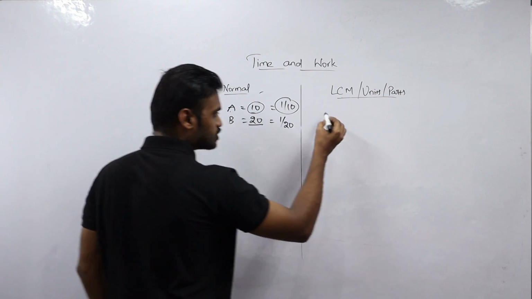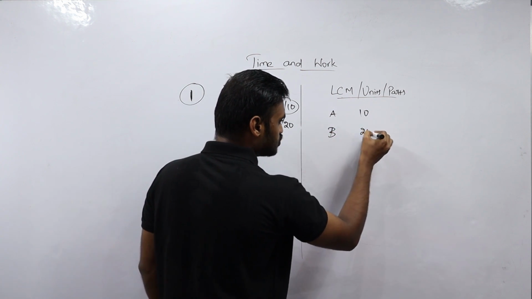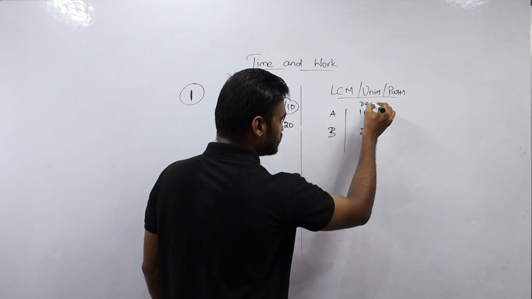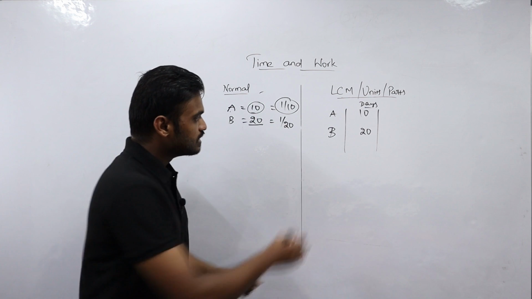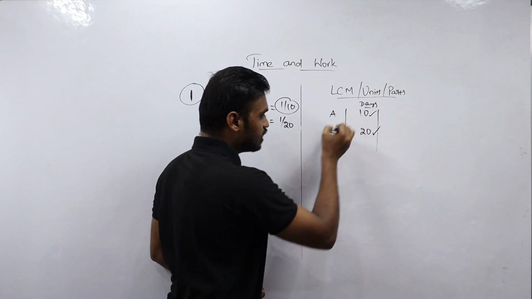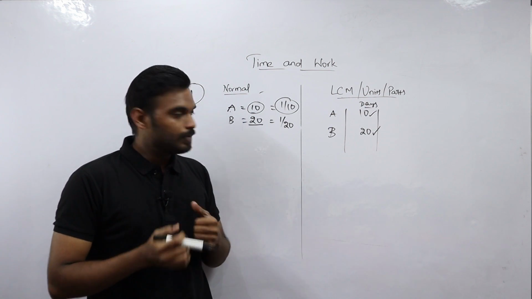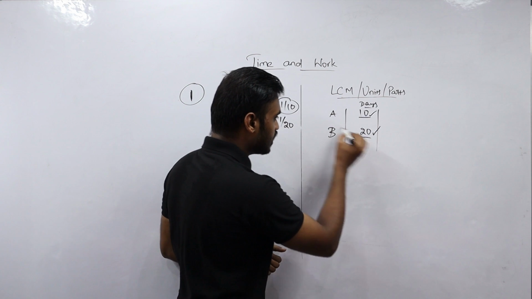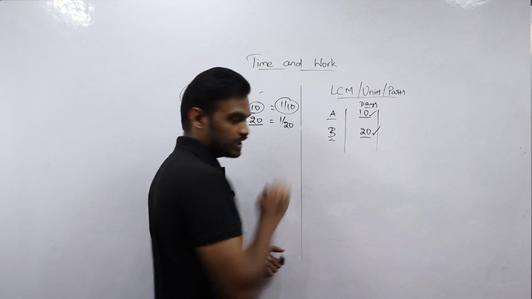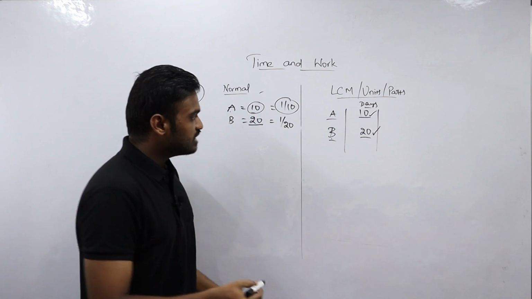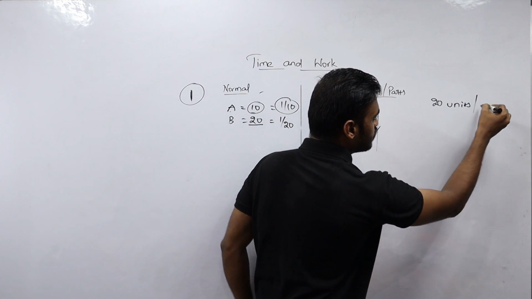See here, suppose I am taking the same example. A takes 10 days to complete the work and B takes 20 days to complete the work. This is the number of days taken by the persons. Here we will find out the total amount of work to be done by taking the LCM of the time taken by A and B. In the LCM or units method, we find the total amount of work by taking the LCM of the number of days taken by both persons involved in the work. Here the time taken by A is 10 days and by B is 20 days. The total amount of work is nothing but the LCM of 10 and 20, that is 20 units or 20 parts.